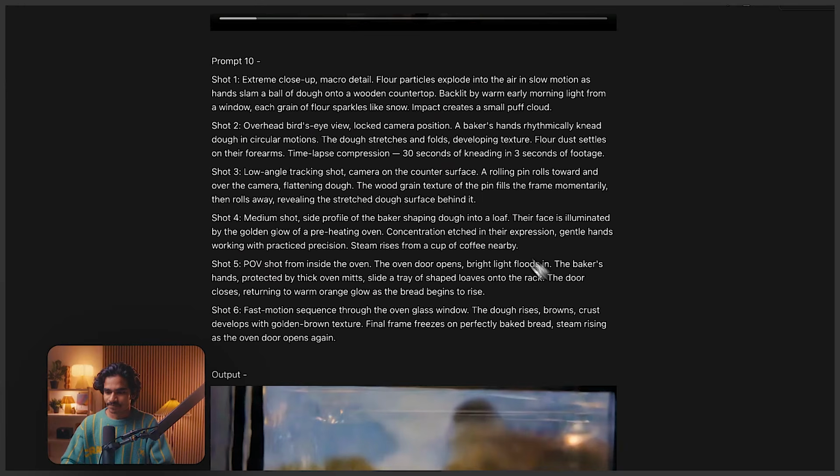So this one, there were 6 cuts. I'll break it down shot by shot. And in Kling, you have the ability to upload prompts by shot, like you can upload shot 1, shot 2, shot 3, shot 4, like that. I'll show you at the end of the video how you can prompt as well, and the platforms where you can access Kling 2.6 right now in very cheap ways.